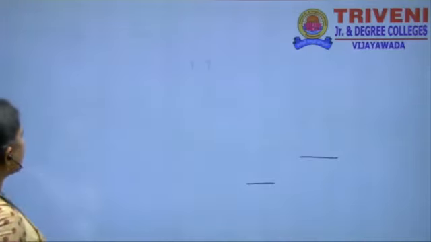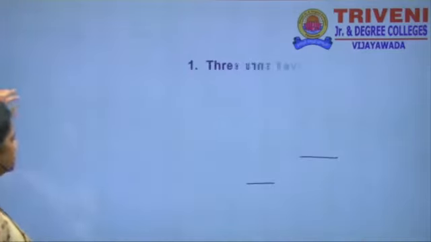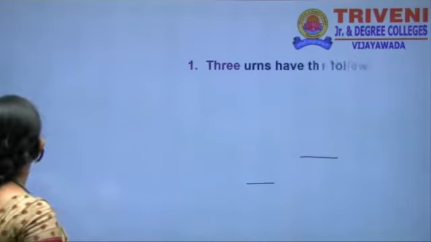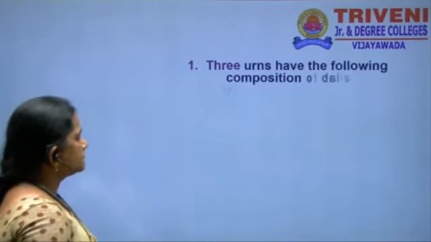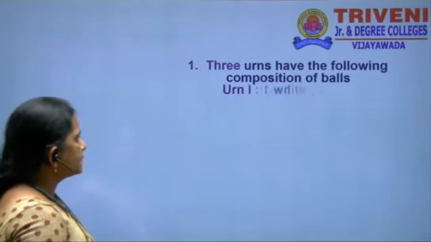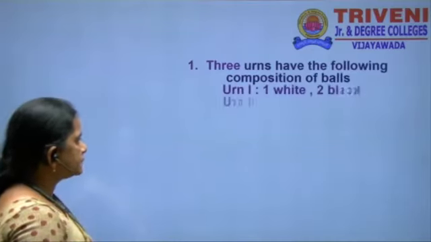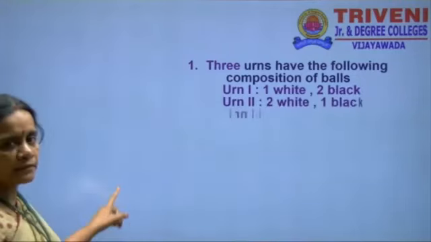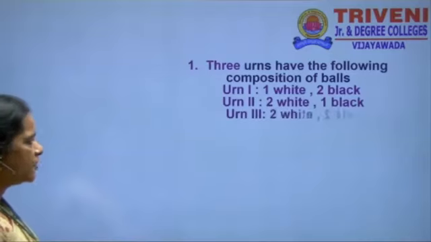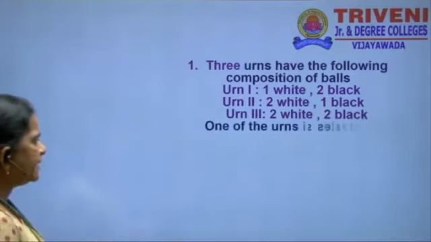For these problems we have to use the Bayes theorem, since the bag and the color are both mentioned.